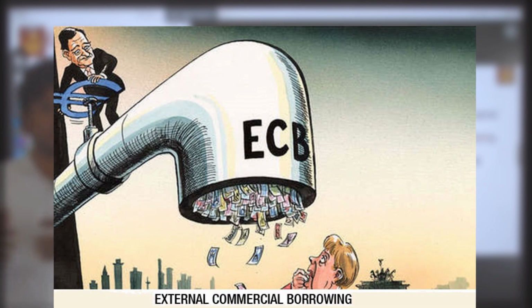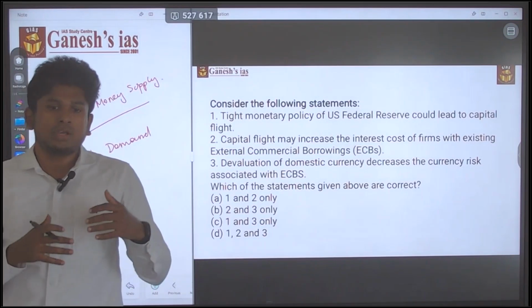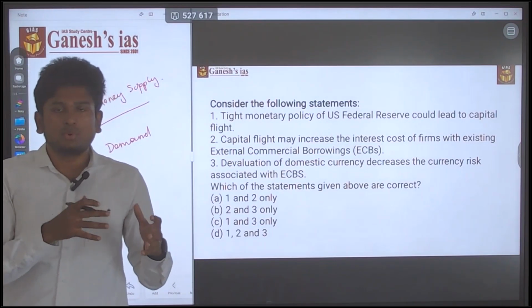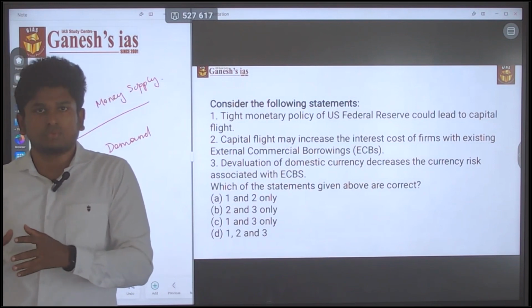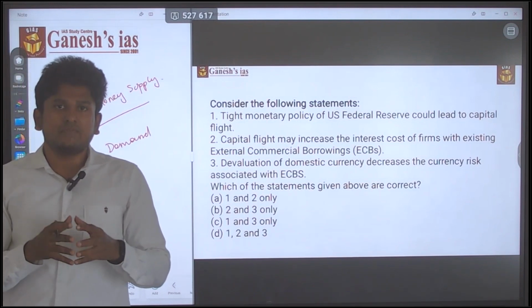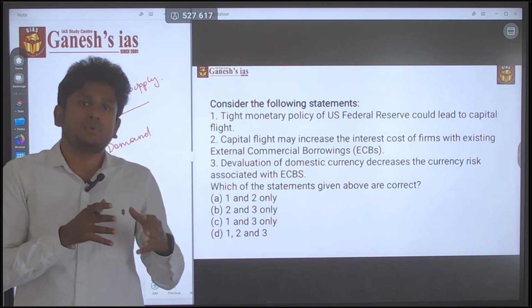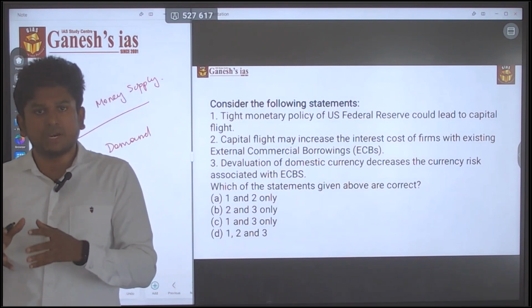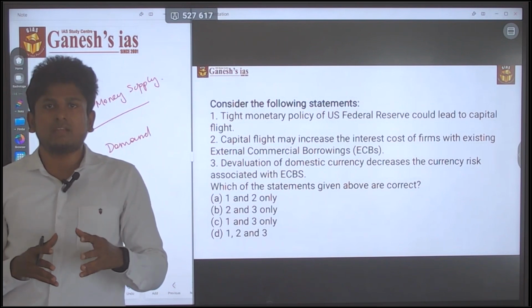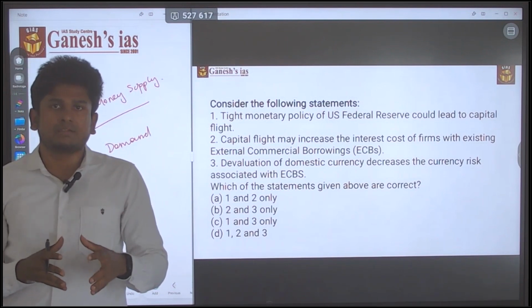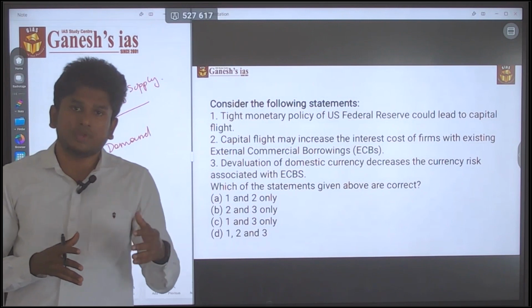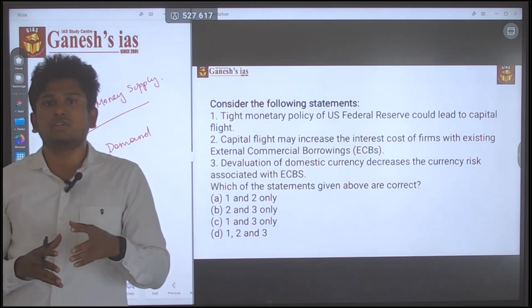The person who is going to invest in you will invest in their own currency, which means if the person from the US is going to invest the money, they will invest in US dollars only. If it is from the European Union, that person will invest in euros.